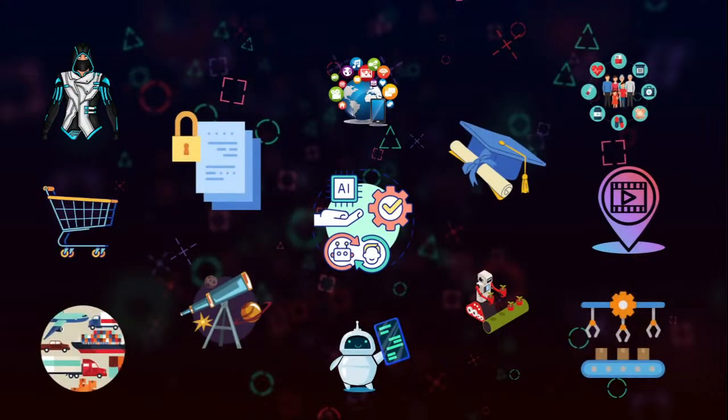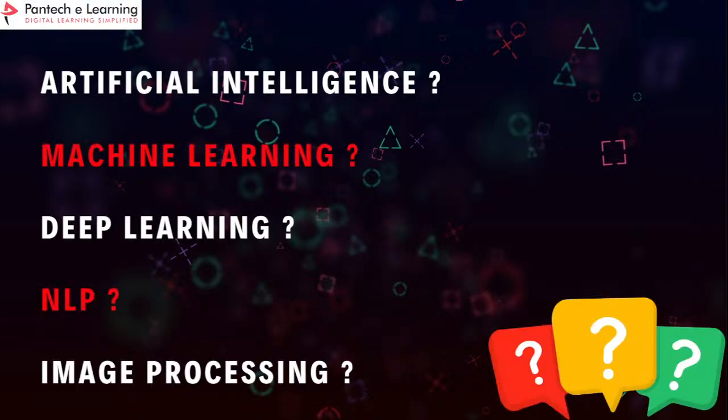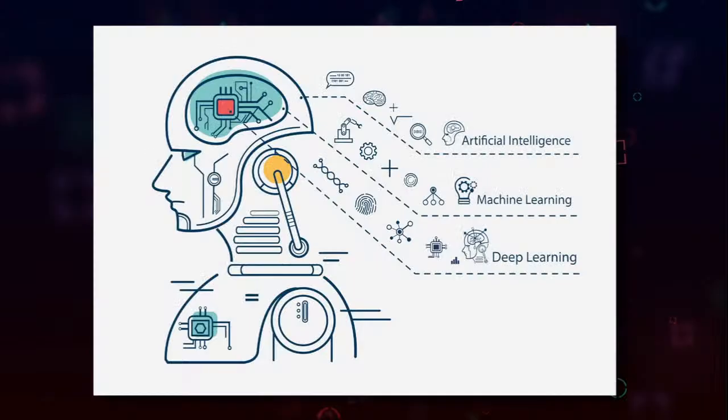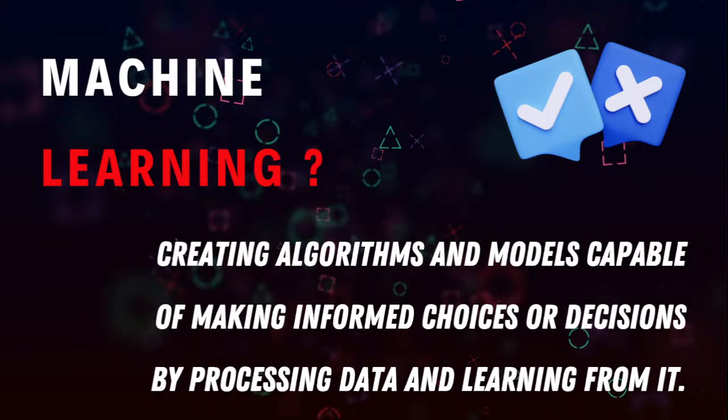So all these applications are available, but if you want to build this AI, once again, as we have discussed, these four are mandatory: machine learning, deep learning, NLP and image processing. So let's take a step towards machine learning, then deep learning, then NLP, then image processing. So what is machine learning then? As I have told you, it's the part where our machine learns and decides. Machine learning is the creation of algorithms and models which are capable of making informed choices or decisions by processing the data and learning from it.